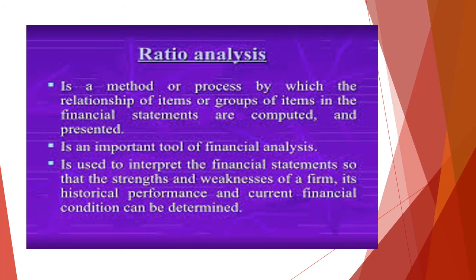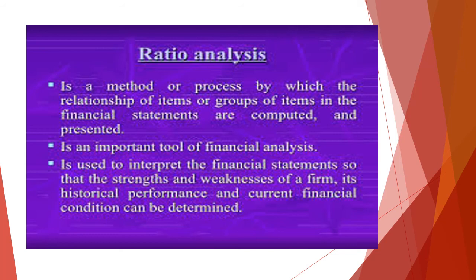This is another important aspect, a process in which there is a relationship. We try to find out the relationship of items or groups of items in the financial statements and present it in the form of ratios. There is a comparison over 2 or 3 years, where we find out the relation of items with that particular group. This is another important financial tool, and it is mainly used to interpret the financial statements.